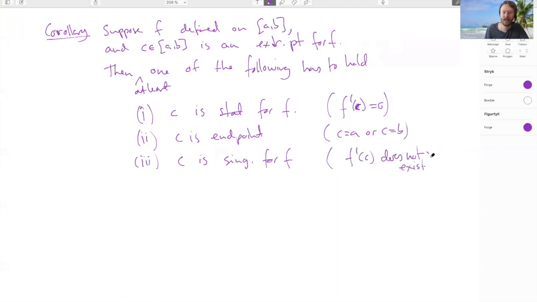Here I can make a remark saying that the definition of what a singular point is for a function is different from book to book. This is something that's more natural to define in a more abstract setting, you could say. But given the assumptions up here, I think every definition of what a singular point for f is would be reduced to the same thing, namely that f prime does not exist. You could say that some books disagree whether or not the point has to be in the domain to be called singular. For instance, if you have f of x equals 1 over x, it looks like this. 0 is not in the domain, but should you call x equal to 0 a singular point for f?